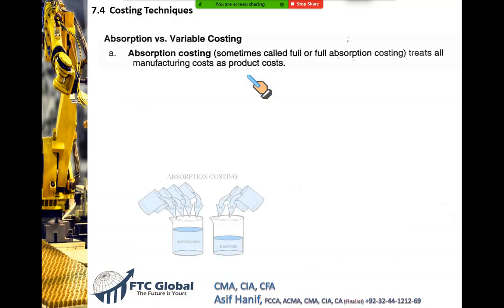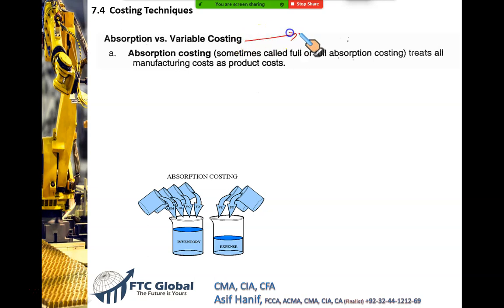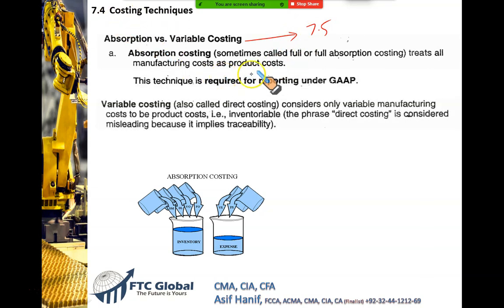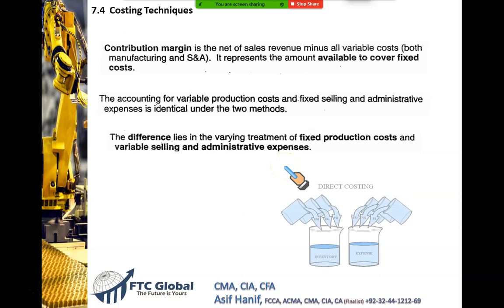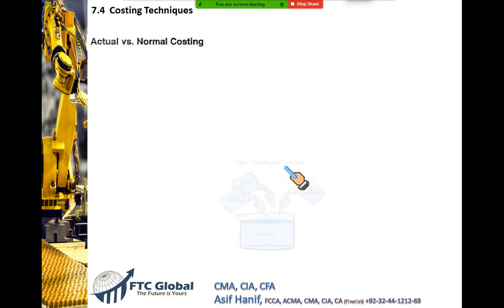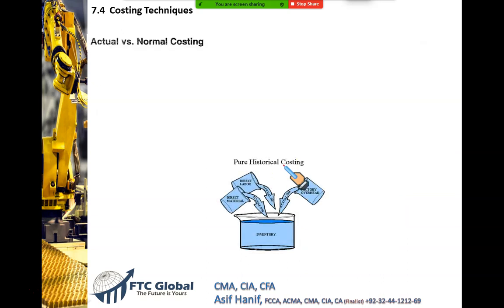Now, this absorption versus variable costing, this is our today's topic. That is topic 7.5. So when we will be discussing 7.5 in detail, why should we do 7.4? We won't do this. Then next we have, this is all covered in 7.5. Then we have actual versus normal costing.